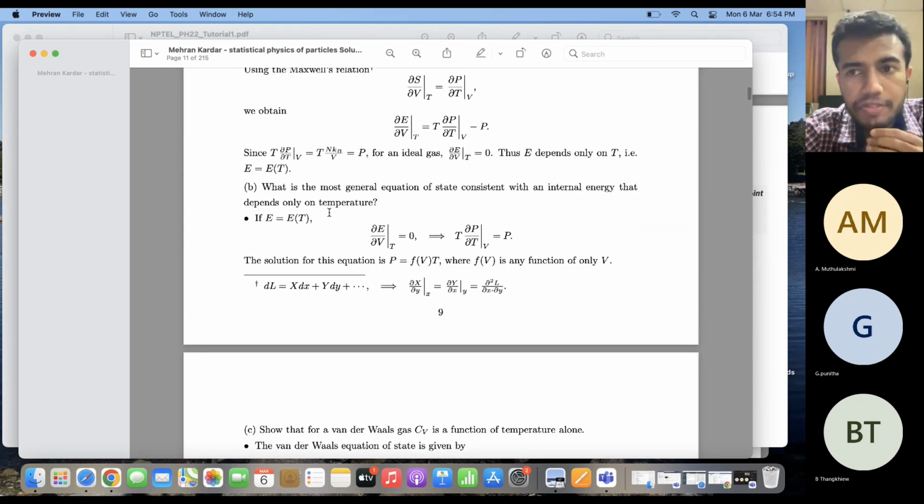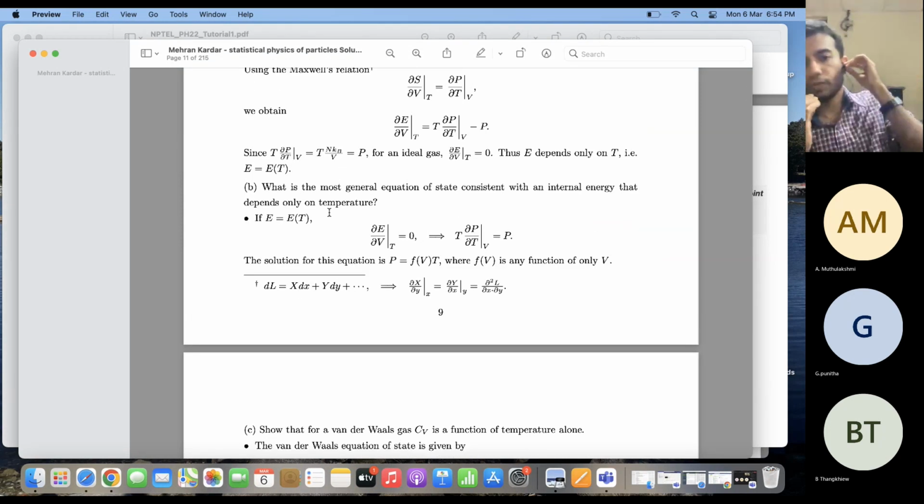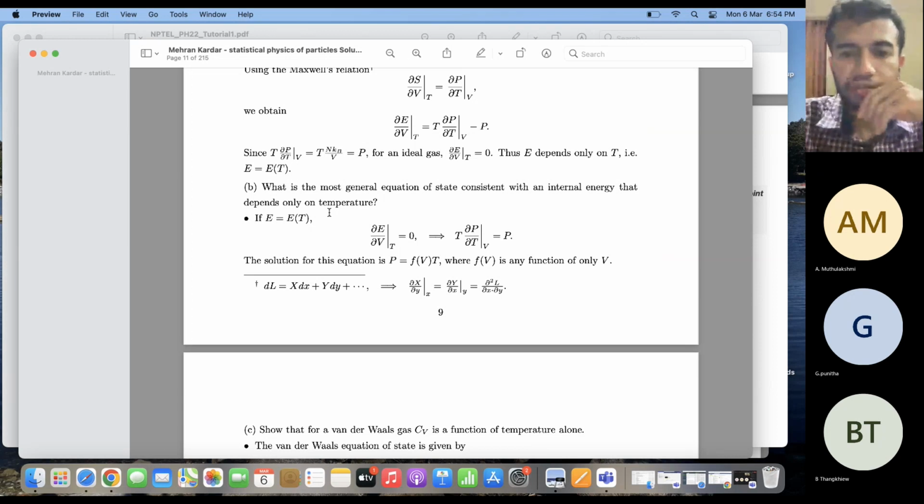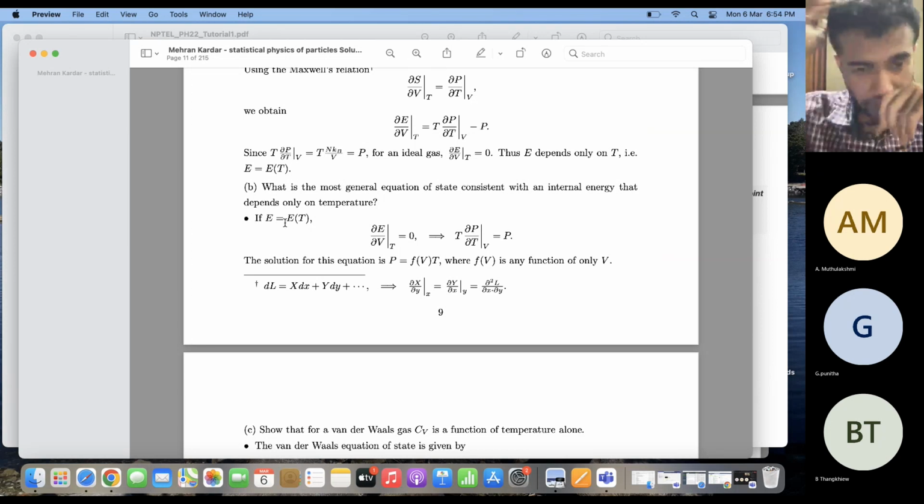Okay, the second part of the question says: what is the most general equation of state which is consistent with an internal energy that depends only on temperature? That means we have to find the most general equation of state for which the internal energy is only a function of temperature and nothing else.